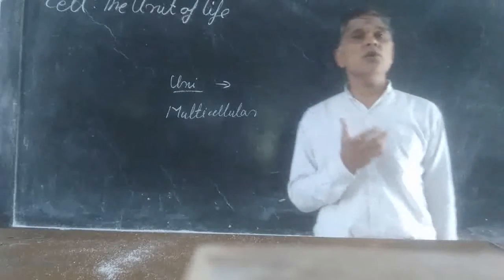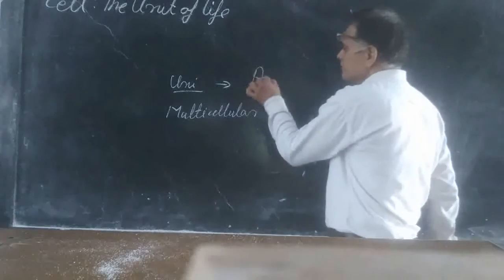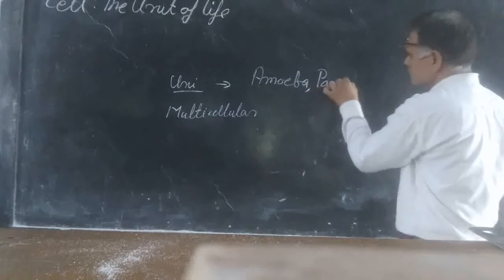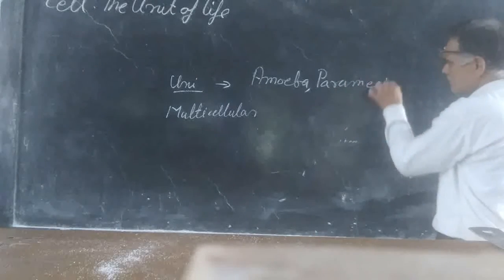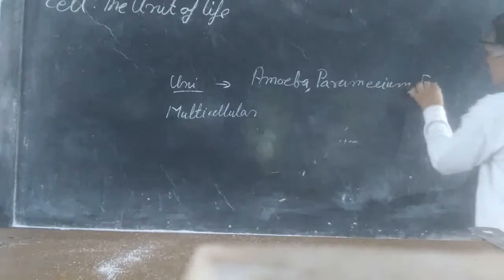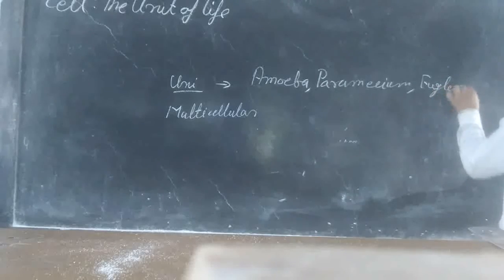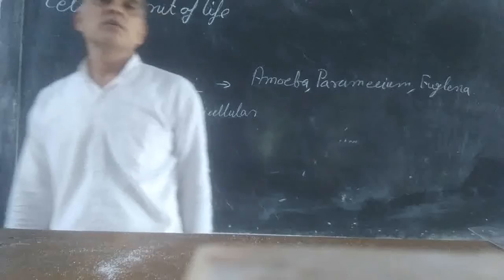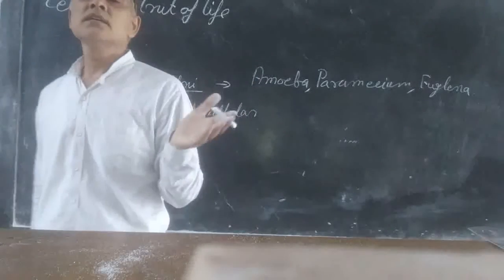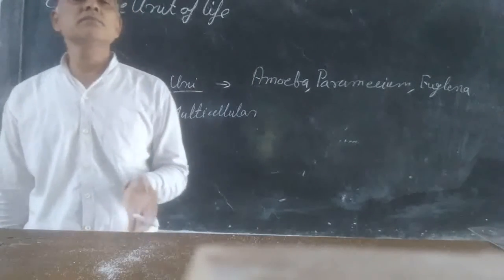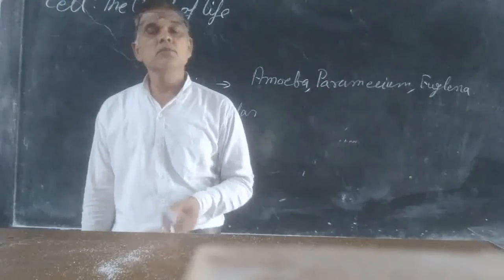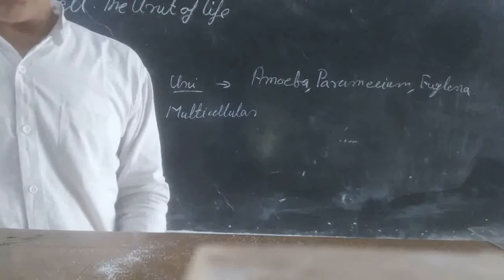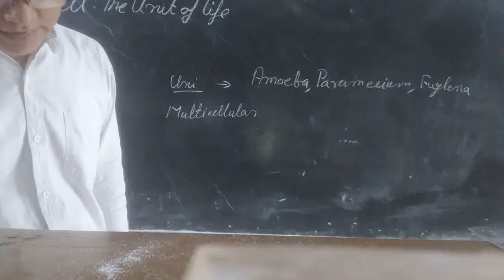Examples: amoeba, Paramecium, Euglena, Chlamydomonas. These are single celled organisms and they perform all the functions from the single cell.